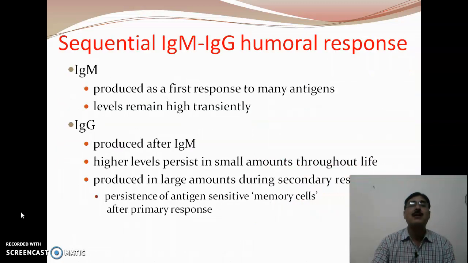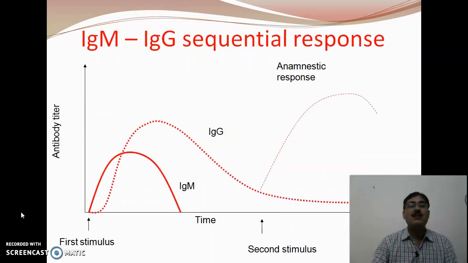The sequence of IgM and IgG is this: first there is secretion of IgM, and then there is secretion of IgG after the secretion of IgM. This is what we can see through the graphic. This finishes our lecture on